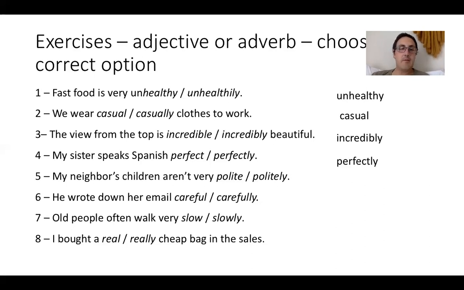Okay. My neighbor's children aren't very polite or politely. Now, what is polite or politely describing here? Well, it's describing the neighbor's children. Neighbor's children are a noun, like they're a thing, aren't they? So you need the adjective to describe the noun. So it's going to be polite.